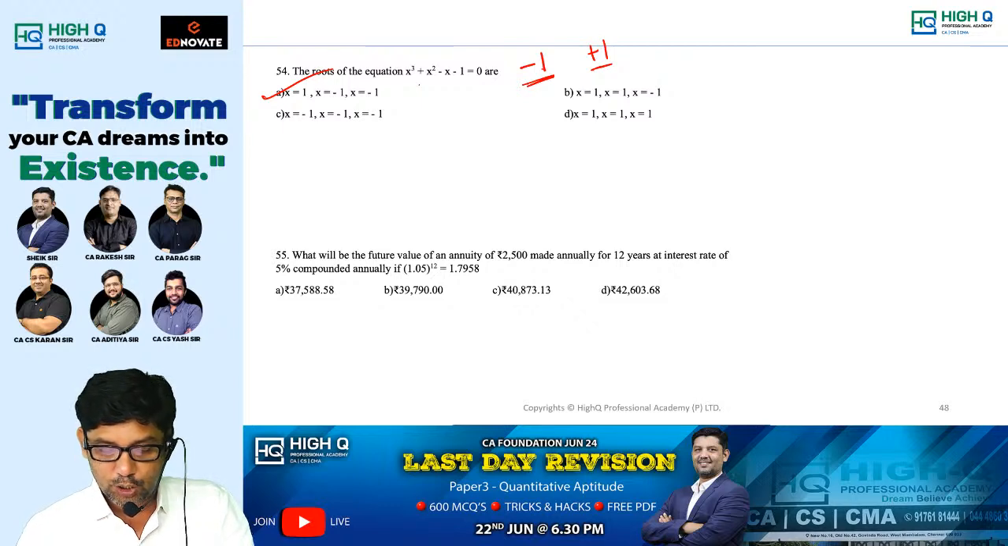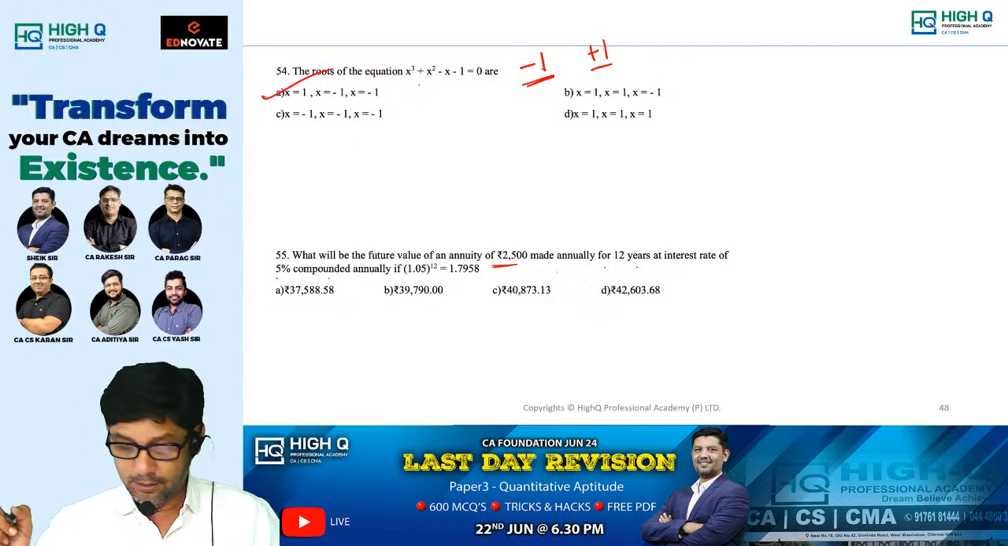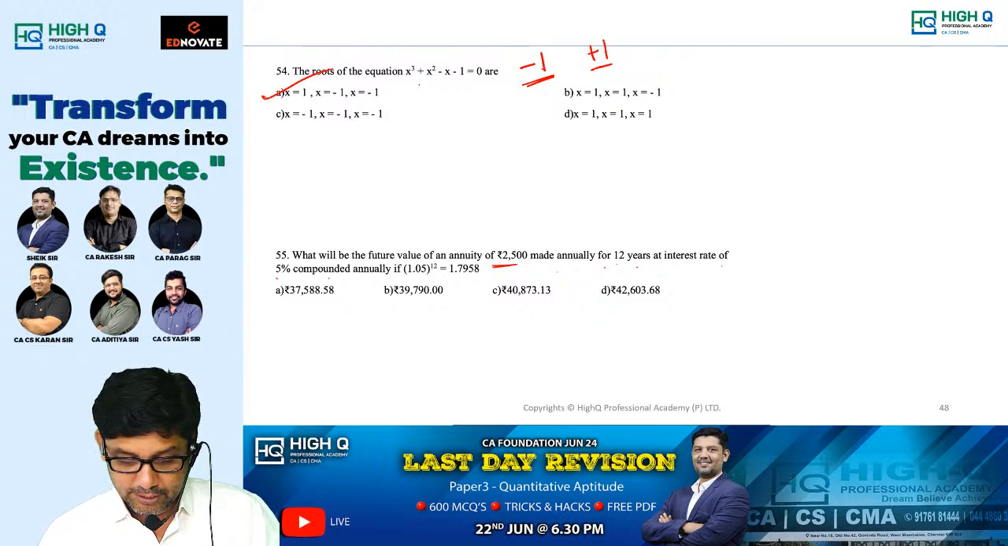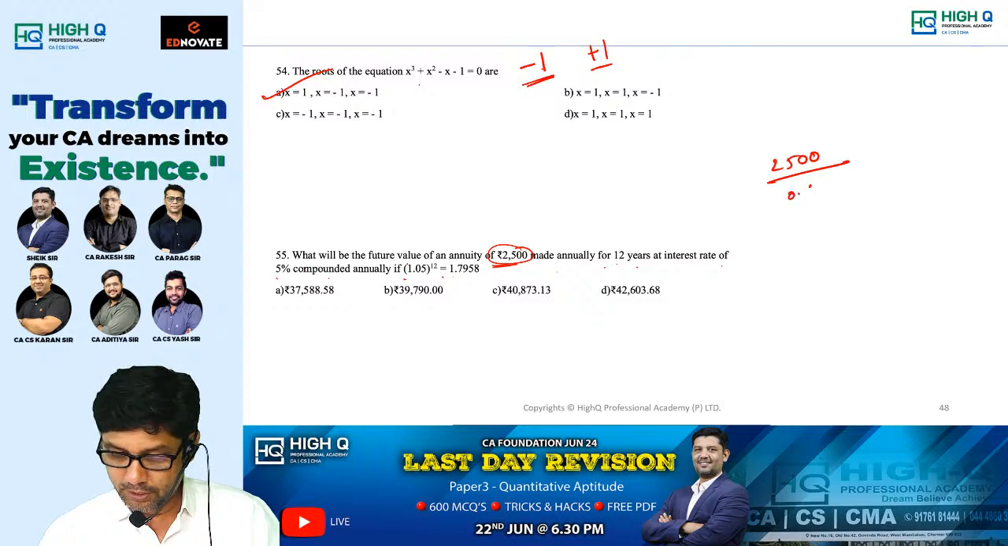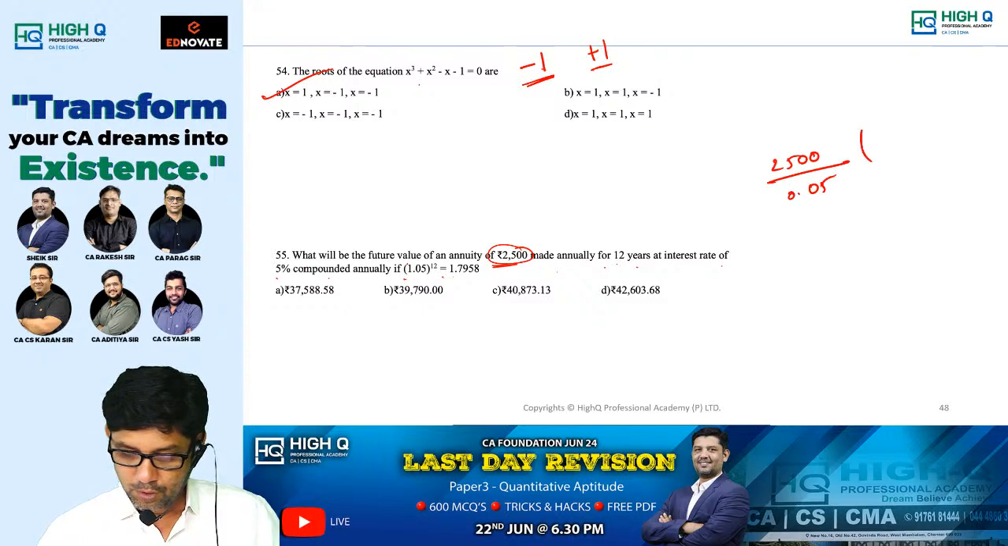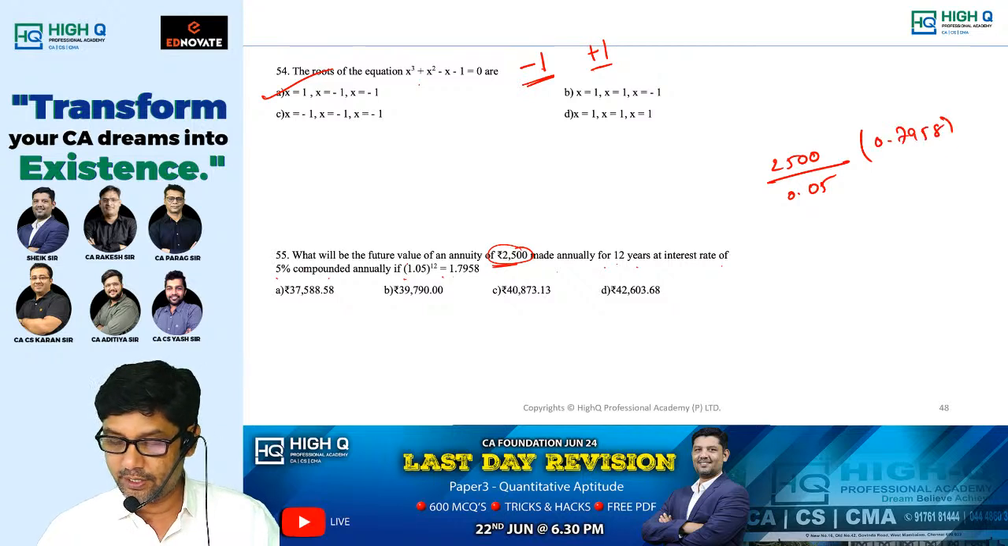What will be the future value of an annuity? 2,500 rupees made annually for 12 years at an interest rate of 5% compounded annually, if 1.05 whole power 12 is 1.79. I told you this one. How to do it? See, here it is given 12 years, interest rate. Future value of the annuity. Annuity is given. Okay. 1.7958. So what is the formula, my dear? 2,500 divided by 0.05 into this value is given, 1.7958 minus 1, 0.7958. Tell me what is the answer?